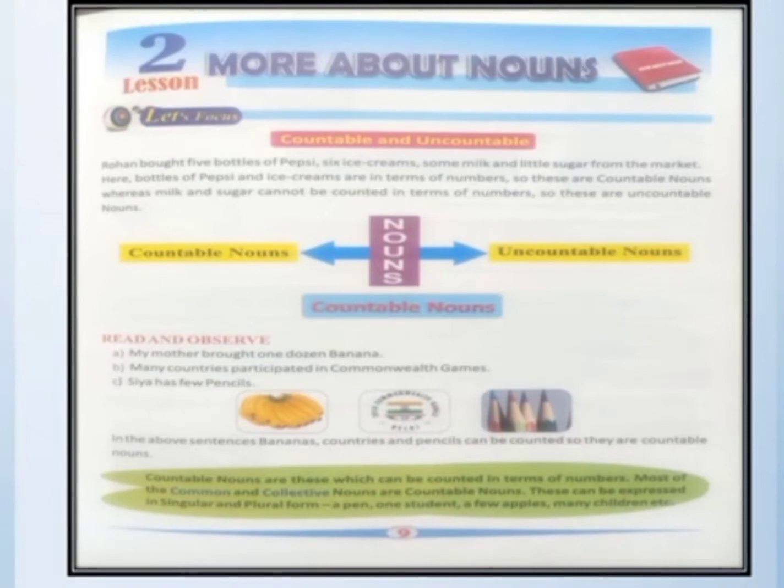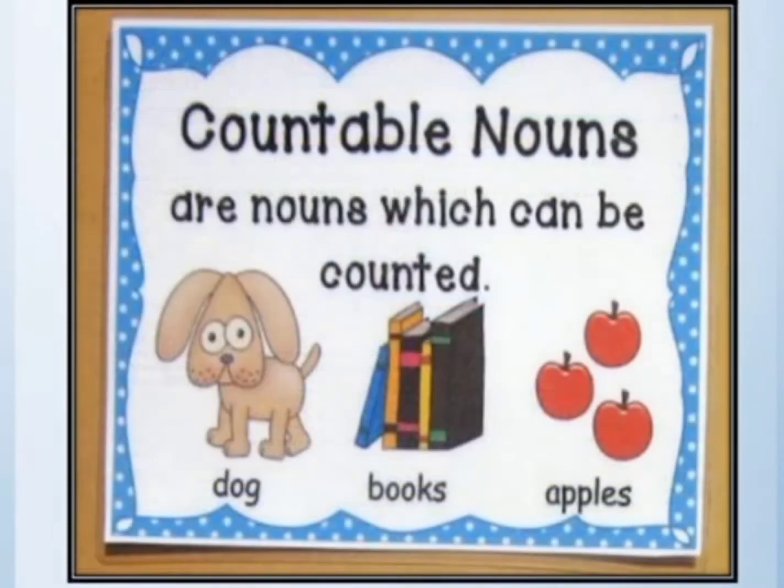So now children, as the word countable itself tells us, something counted is there. So the things which we can count are the countable nouns, right? And mostly all the common nouns and collective nouns come under the category of countable nouns. So countable nouns are nouns which can be counted.